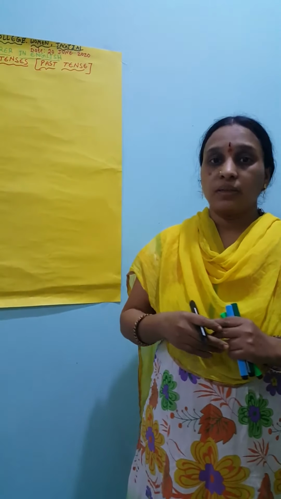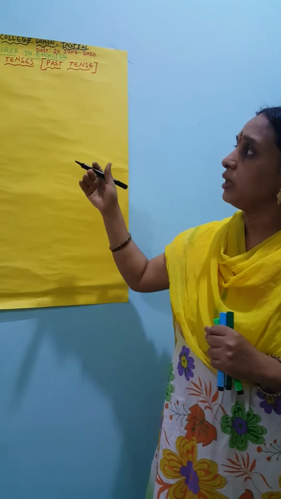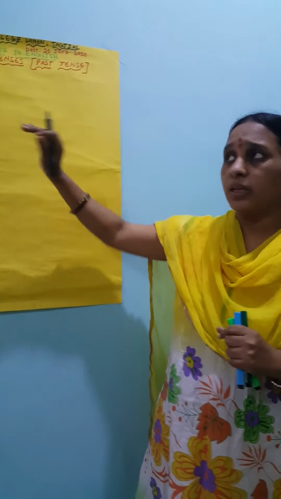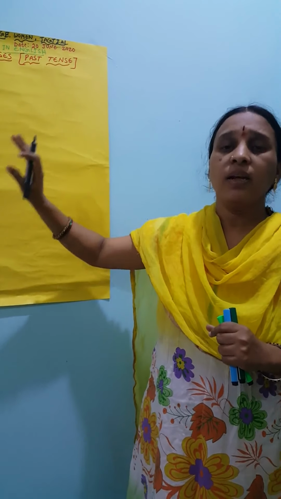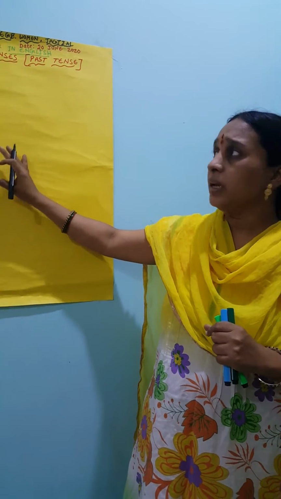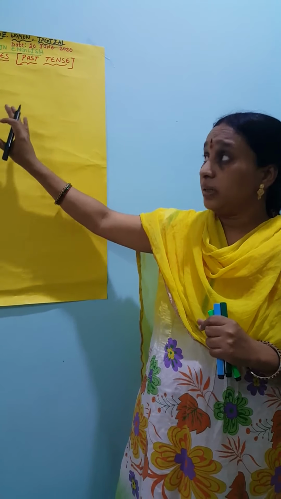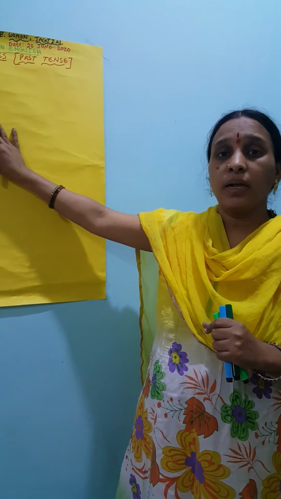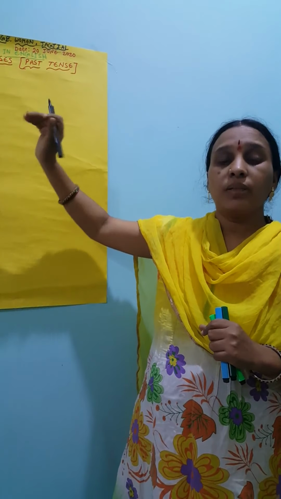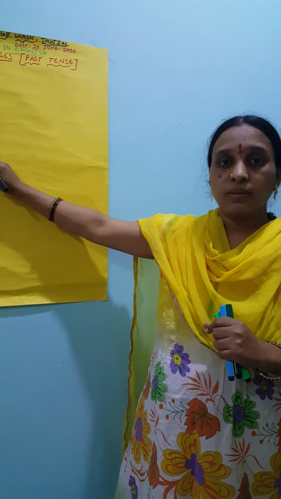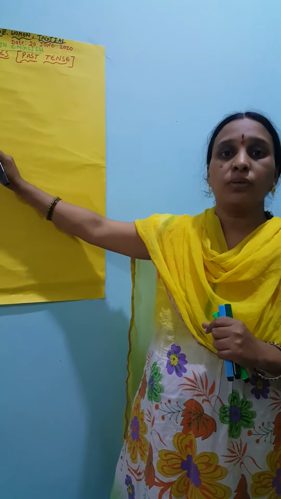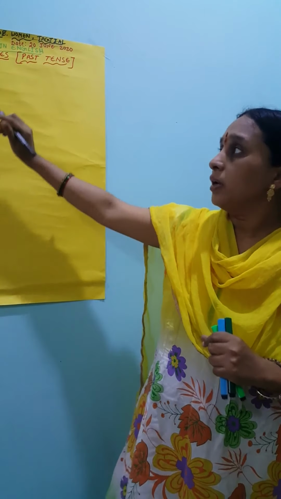So I'm going to write the definition of the past tense. If you see and observe the chart, you can easily understand the tense and the way of learning the structure of each and every tense in the chart and the table, and also what is the usage, what are the keywords, how can we identify the examples, what is the correct verb style used in each and every example. Okay, now we can see the definition.